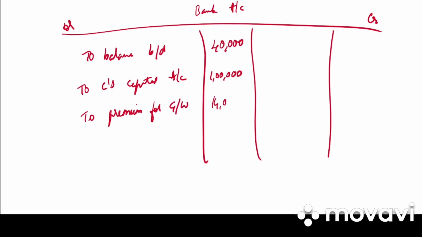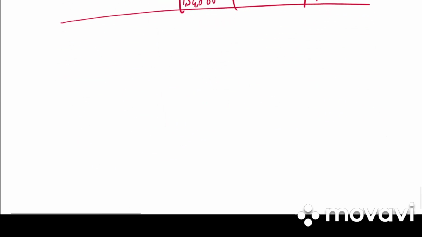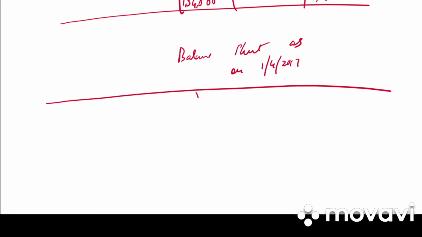How much is it? 14,000. Total of bank account, it is 1,54,000. So by balance carried down, 1,54,000. Last we need to do the balance sheet as on 1st April 2017.